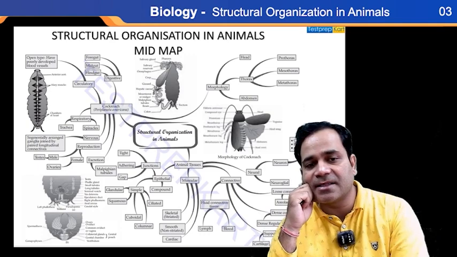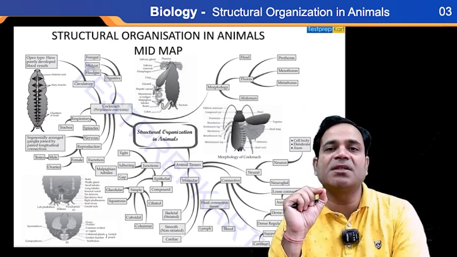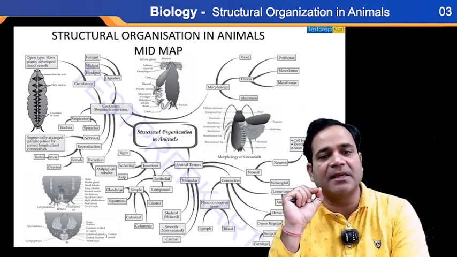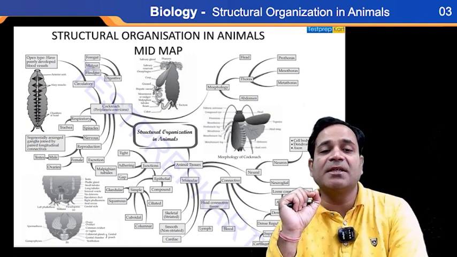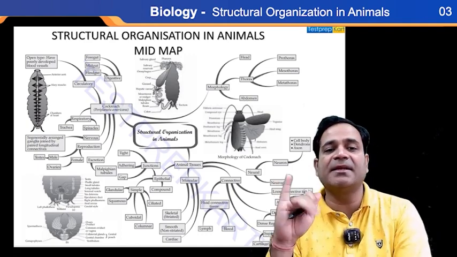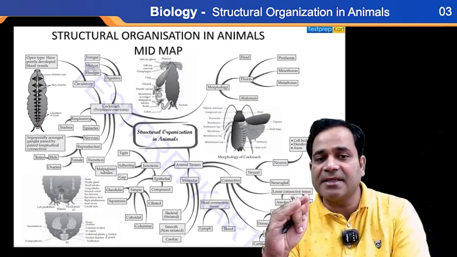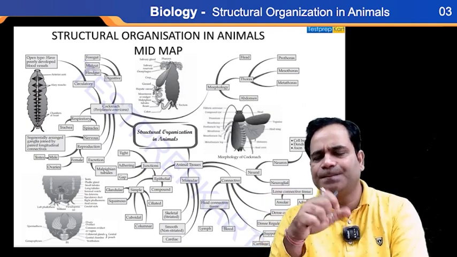Junction is the one thing left, because junction you have to study only in class 11th. And junction is of three types: tight junction, adhering junction, and gap junction.